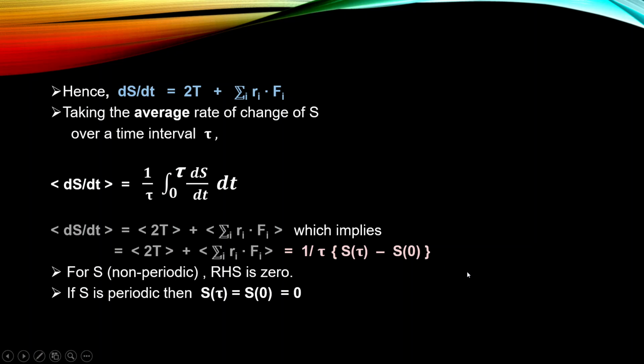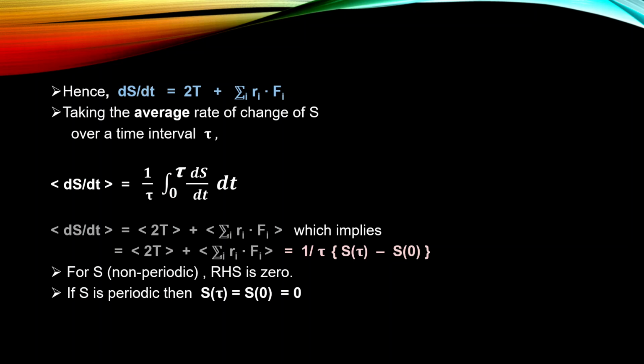Now, if the system is periodic, we take the repeated values of tau, because tau is going to repeat if the system is periodic, and that means S of tau minus S of 0 becomes 0 because of the repeated values of tau. If this is 0, then 0 into 1 by tau becomes 0. So the RHS is 0 for a periodic system.